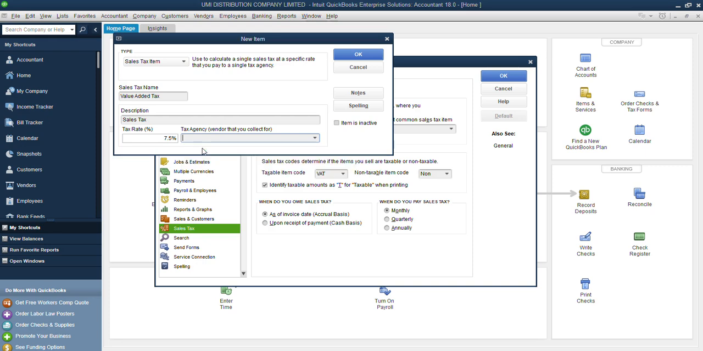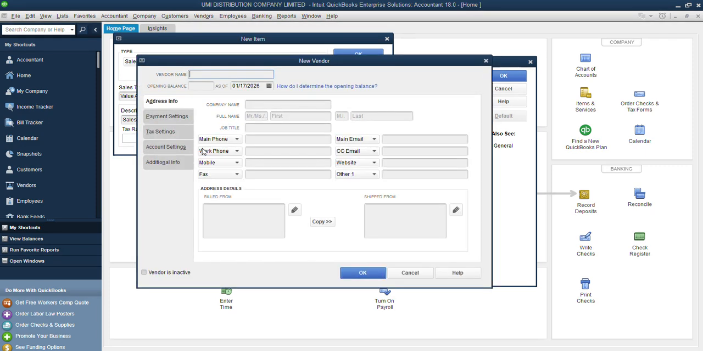So I'll just click here, add new, then I'll add Nigerian Revenue Service. This is who I am remitting this sales tax to. I just copy it and paste it here. Now if I have any opening balance, I will type it here, and the date I will also leave here. But in this case I don't have any.